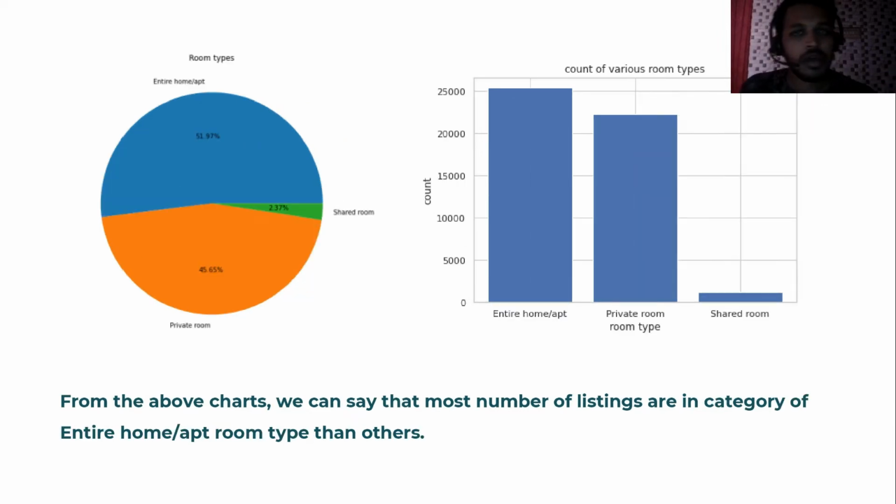And after that, here we can observe the unique room types. You can see entire home and apartment is one room type, and the others are shared room and private room. These are the 3 unique categories of room types. We can see most people are preferring entire home, which is 51.97%, followed by private room. And the least listings are from shared room, which is 2.37%.